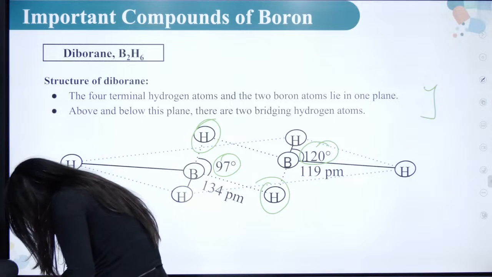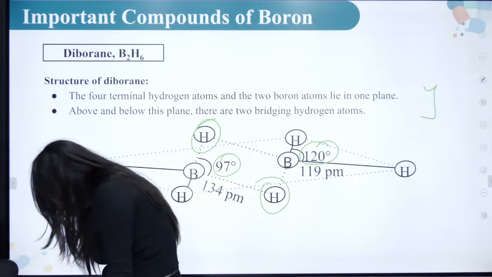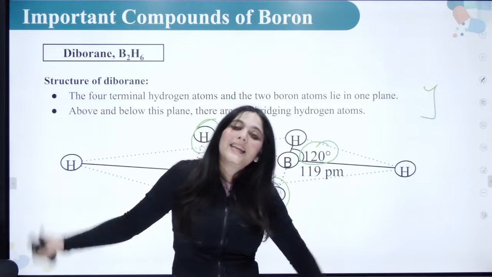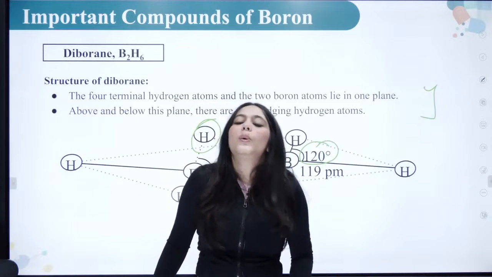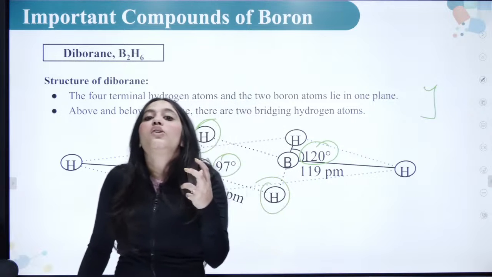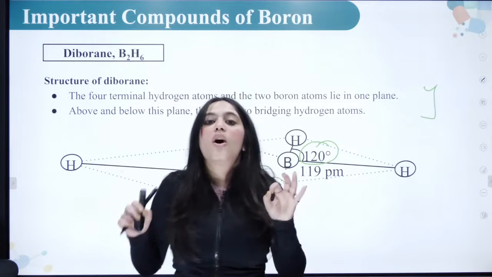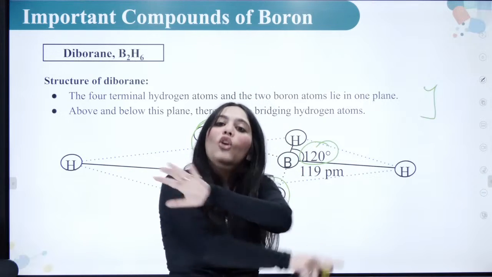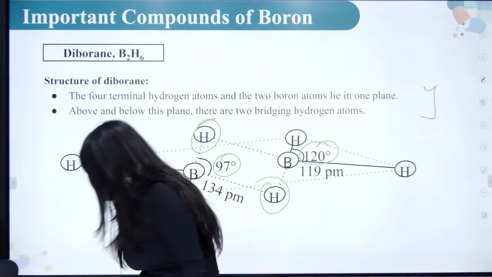Ma'am, in diborane, are both boron atoms in the same plane? But the boron atoms are sp3 hybridized, so these are not planar molecules. sp3 is not planar, not in one plane. Okay?